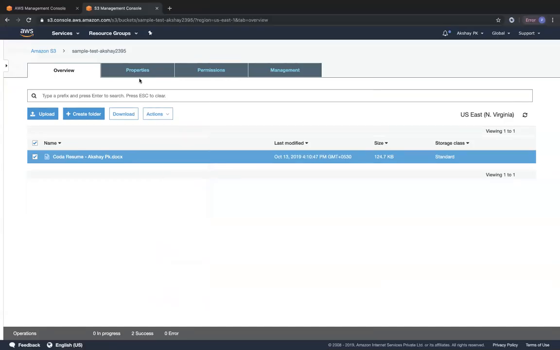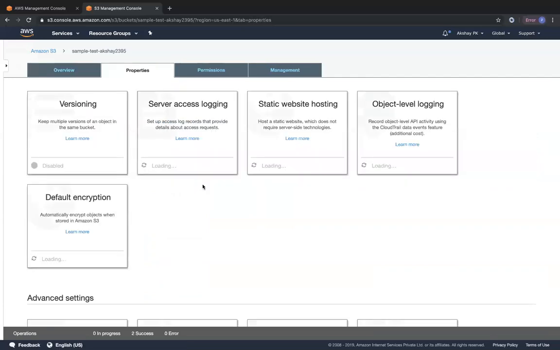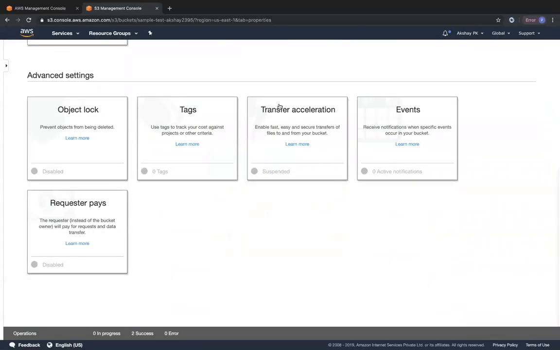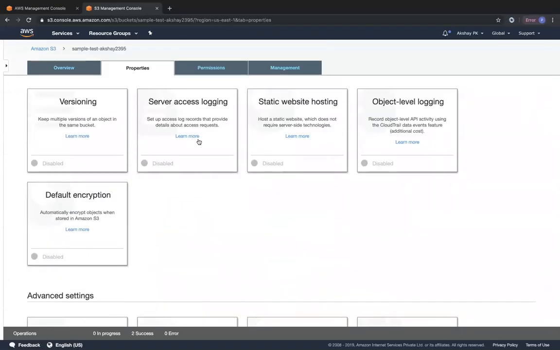Okay. So under properties, these are properties of the bucket. Okay, these are not properties of the object. Under properties of the bucket, you can see that there are so many properties which we'll be looking at in the subsequent lectures. We'll be looking at versioning, server access logging, and static website hosting. I'm not going to overload you with each of these configurations right now, but there are so many other properties that we saw in the PPT slide, like object lock and so on, which can also be configured over here on the bucket level. Okay, these are not on the object level, these are on the bucket level.